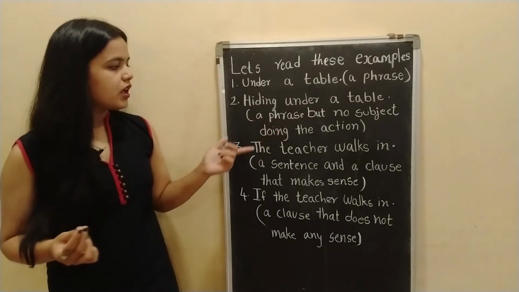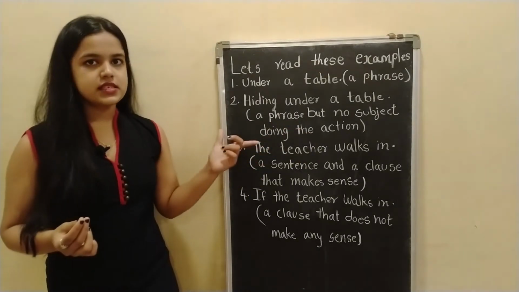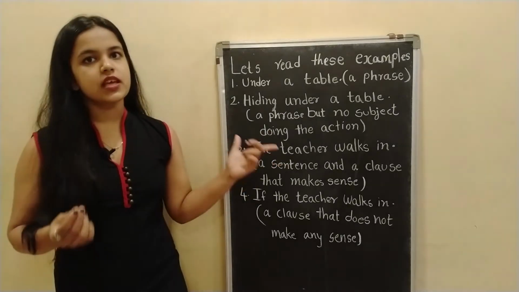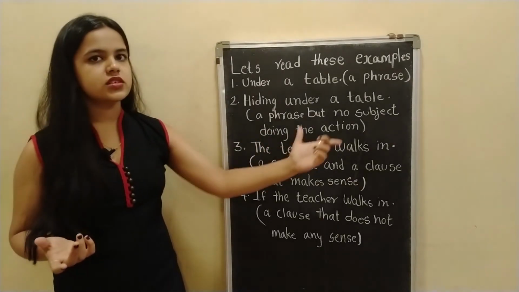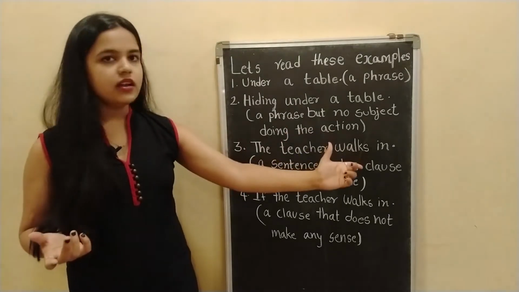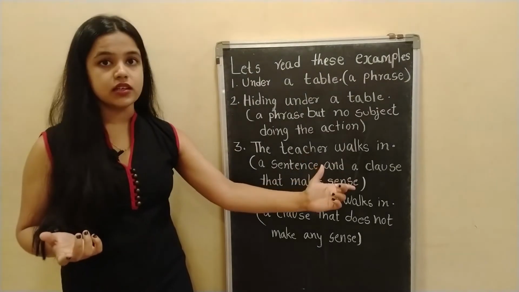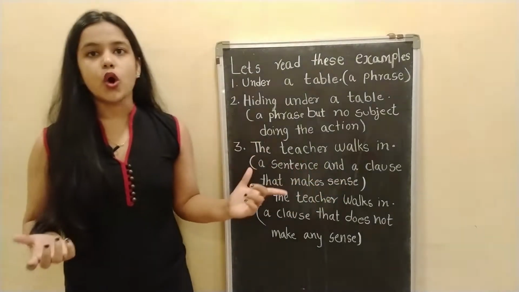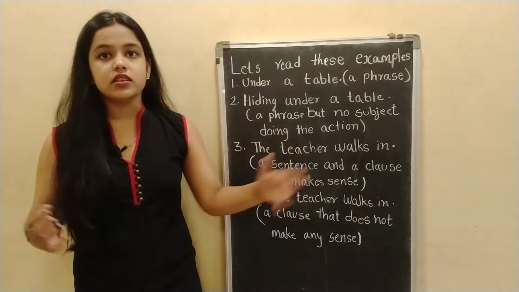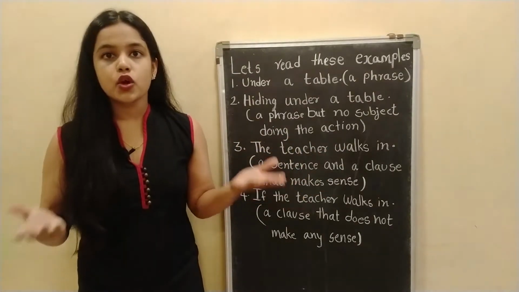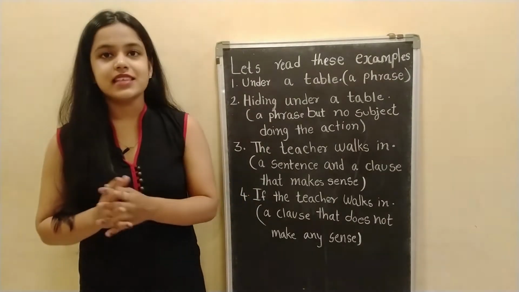The third one, the teacher walks in. Now, here this is a sentence and a clause that makes sense. This is a complete sentence. The teacher walks in. Subject and the verb. Fourth one, if the teacher walks in. Now this is a clause that doesn't make sense. If the teacher walks in, then what? It is incomplete. So this is a clause that does not make any sense.